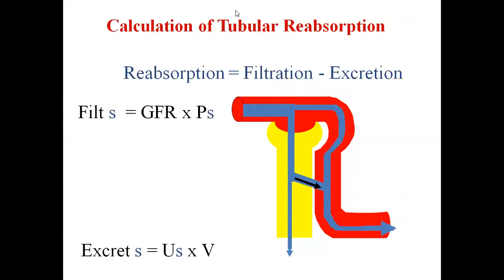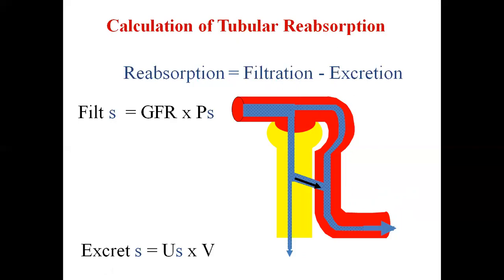Now, how to calculate the reabsorption and secretion values? For the calculation of tubular reabsorption, we know the formula is filtration minus excretion. Amount filtered is equal to GFR into plasma solute concentration, and amount excreted is equal to UV, that is urine solute concentration into urine flow rate.